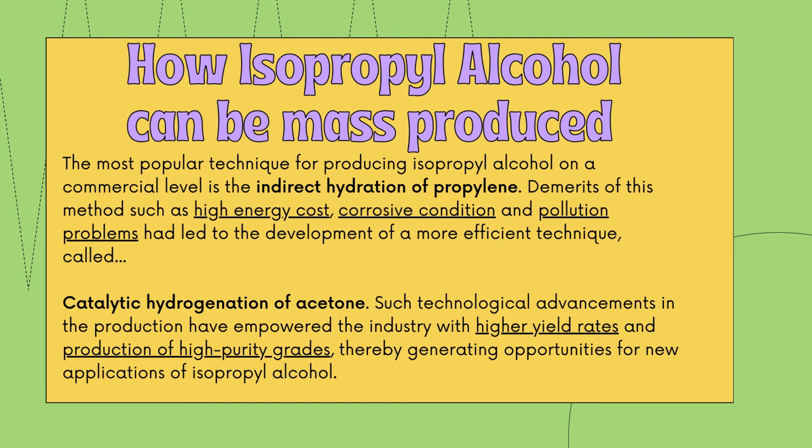However, there are some demerits of this method, such as high energy costs, corrosive conditions, and pollution problems. And this has led to the development of a more efficient technique, called catalytic hydrogenation of acetone. Now, the catalytic hydrogenation of acetone has a few merits, such as having higher yield rates and producing high purity grades of isopropyl alcohol, thereby generating opportunities for new applications of isopropyl alcohol.